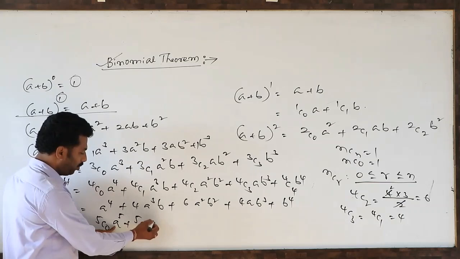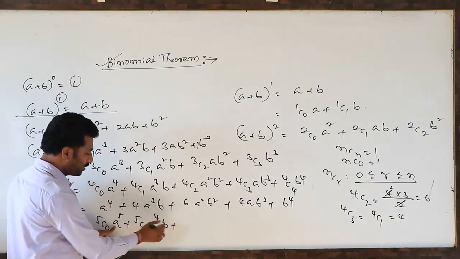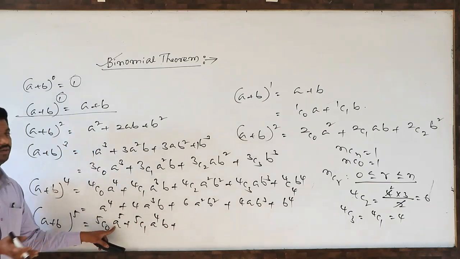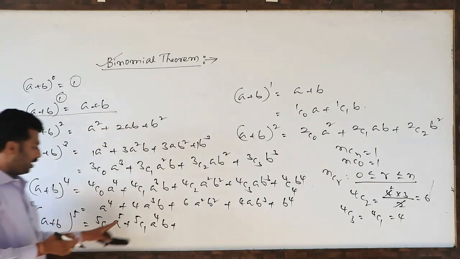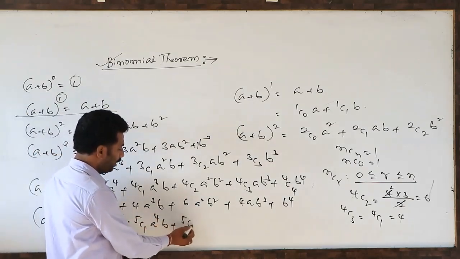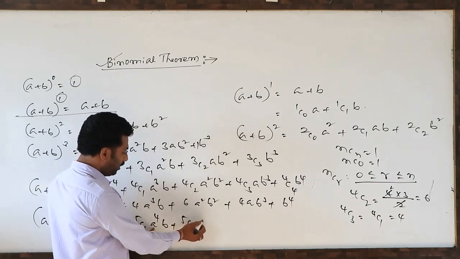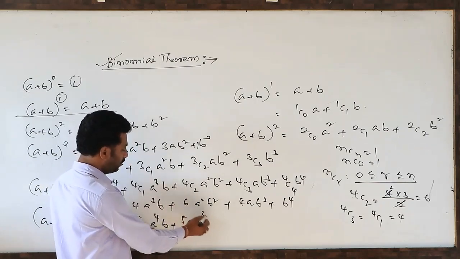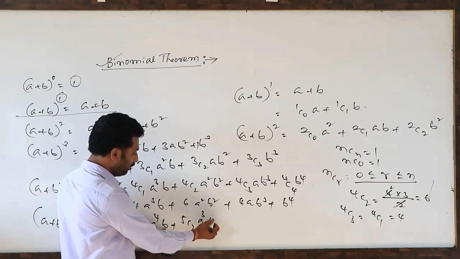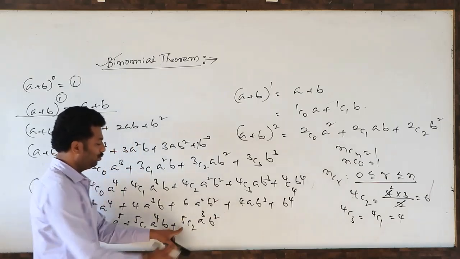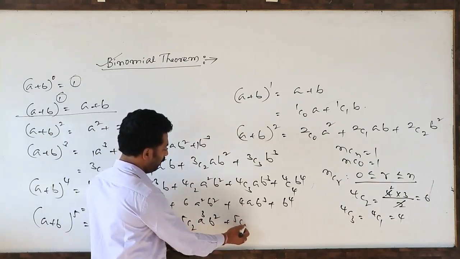So the power of a is reduced by 1, and at the same time the power of the second number is increased by 1. Next, after 5C1, 5C2, the power of a decreasing by 1, so that is a cubed, and the power of b increasing by 1 means b squared, plus 5C3.